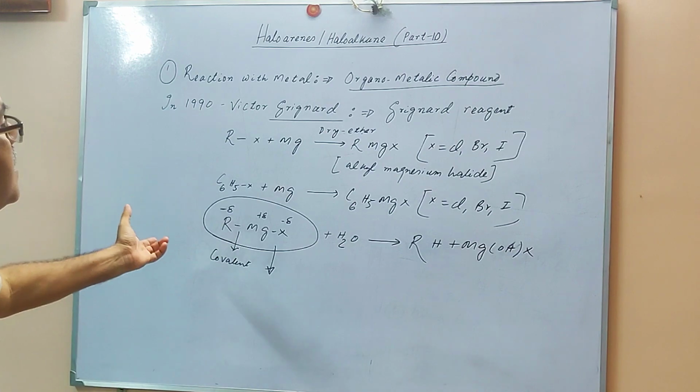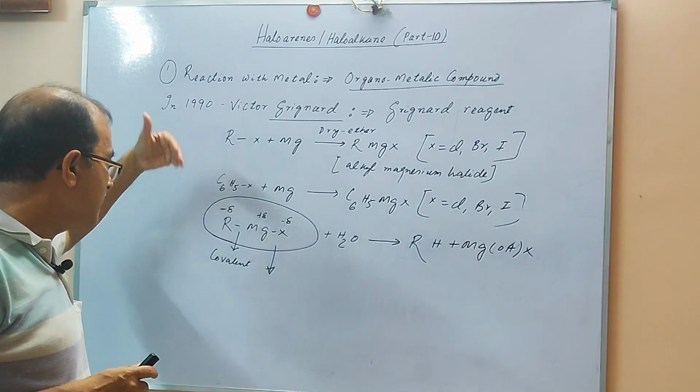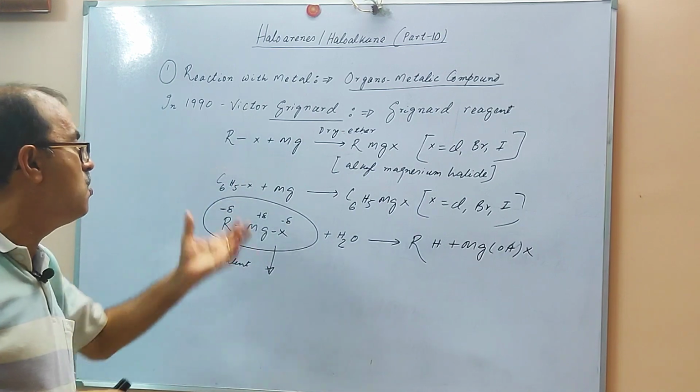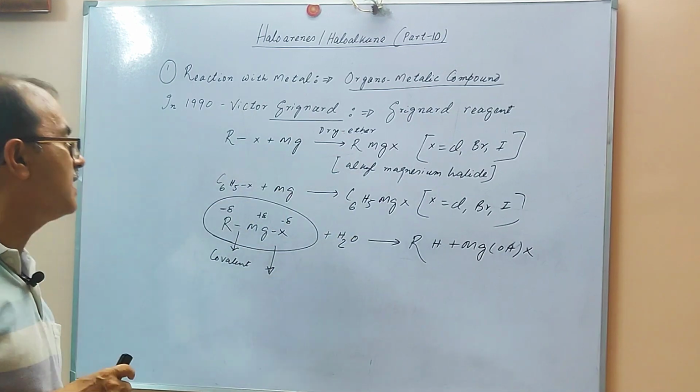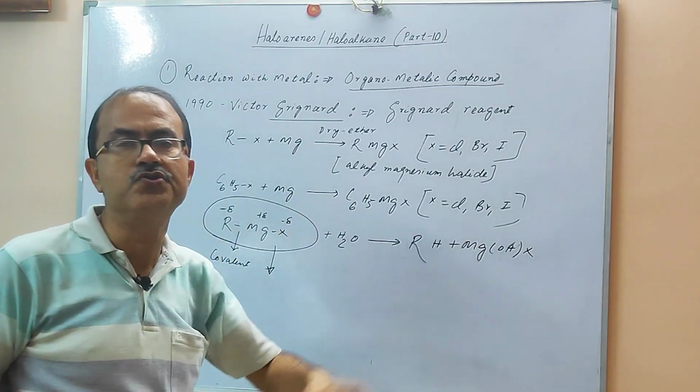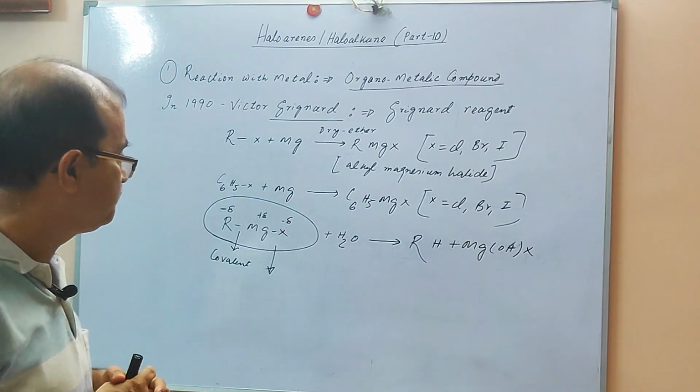Here you can see that from the alkyl halide point of view and the aryl halide point of view, both cases give this Grignard reagent, and from the Grignard reagent you can easily produce the alkane.